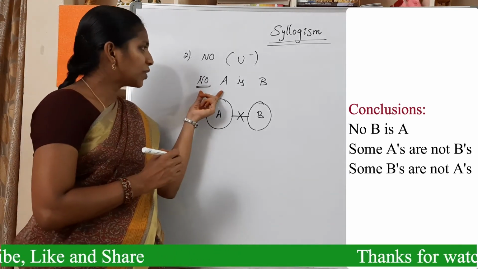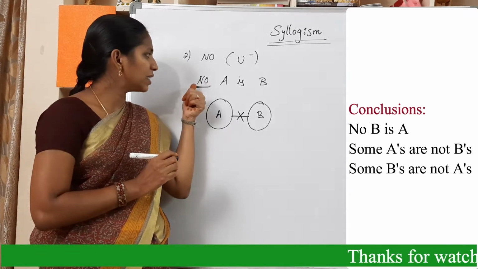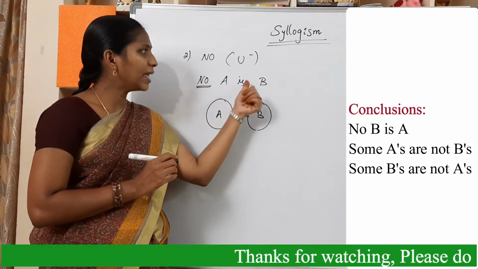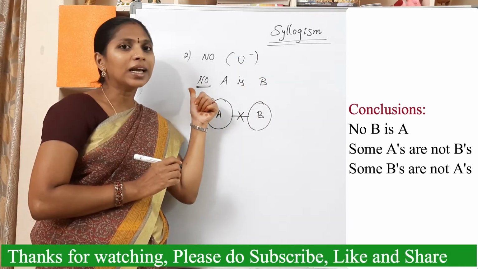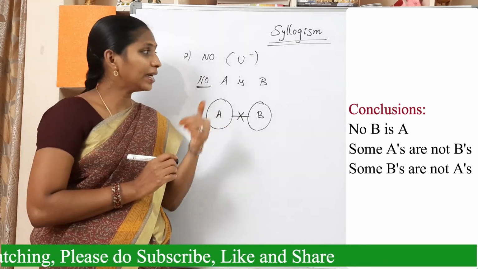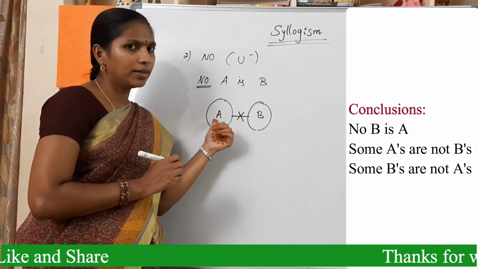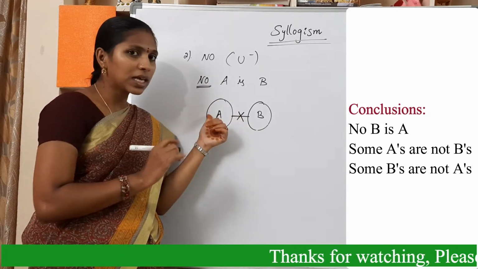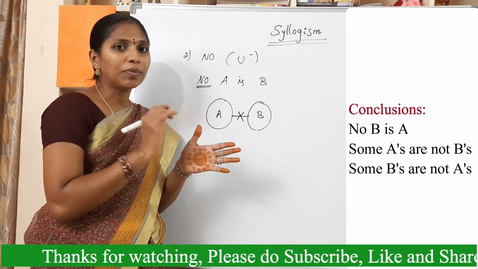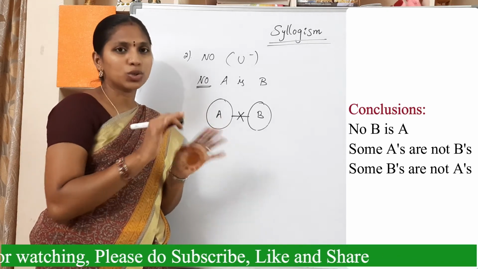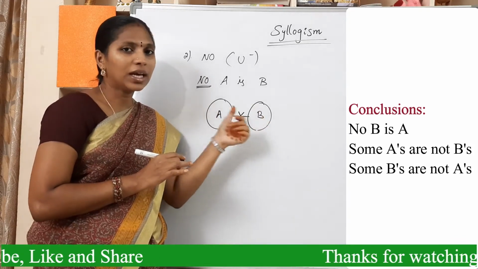Okay. For this statement there are three conclusions. They are negative because this is a negative statement. No A is B, universal negative. If one of the statements is negative, then the conclusions must be negative related to that statement. So here, no B is A, that is a negative statement, and some A's are not B's. We can say it like that. Some A's are B's, that is wrong because that is positive. So here some A's are not B's. We can conclude like that.